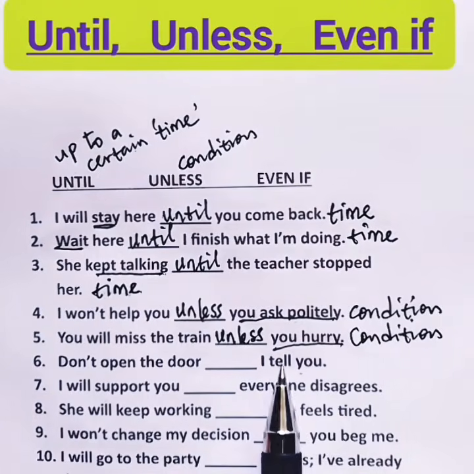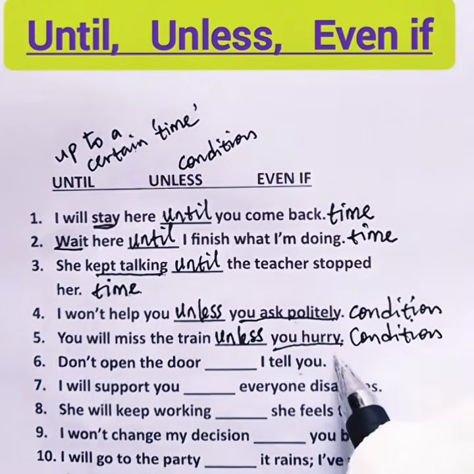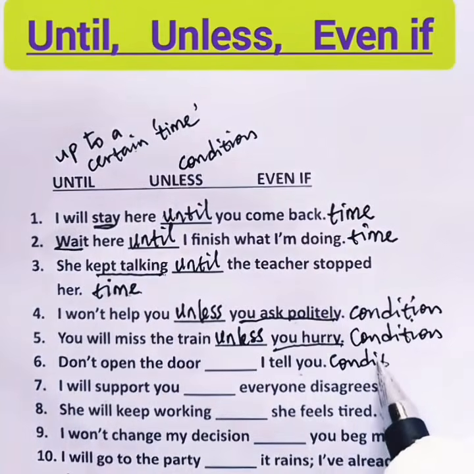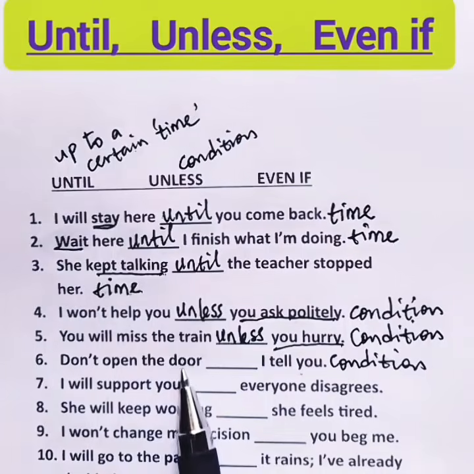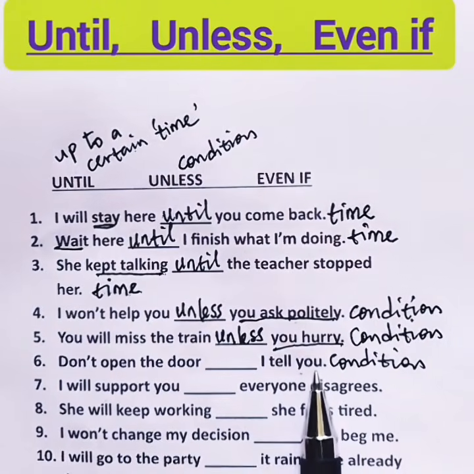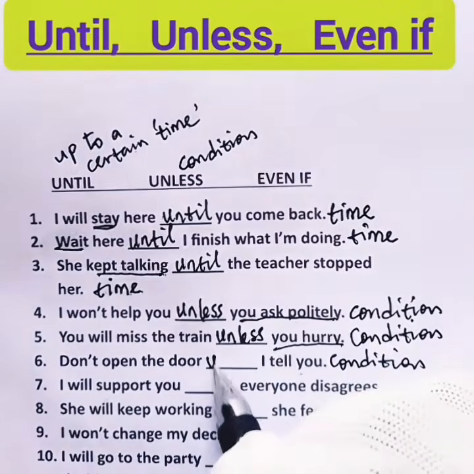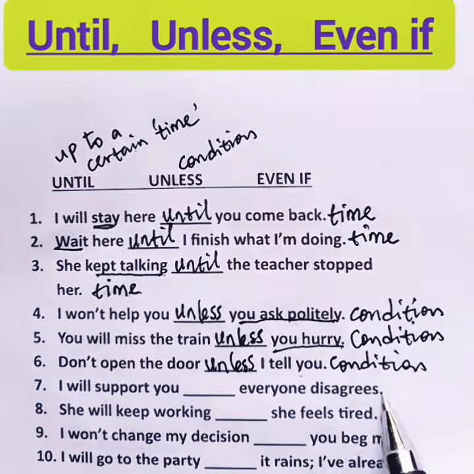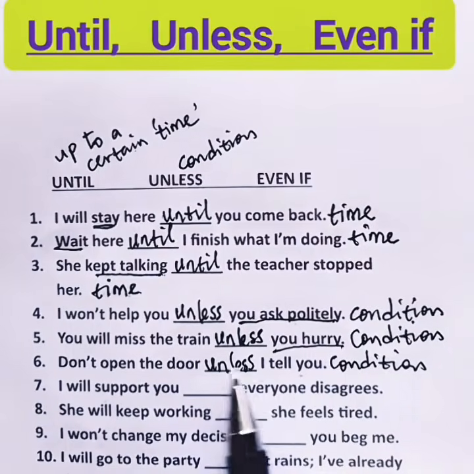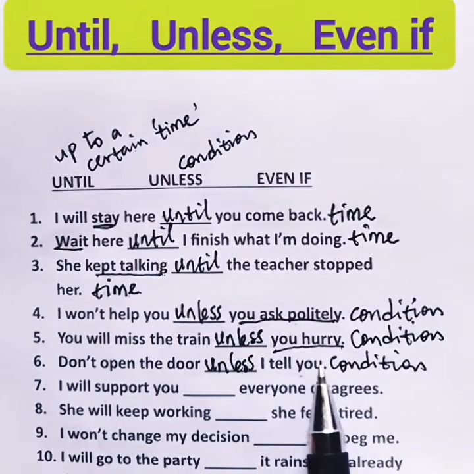6. Don't open the door, blank, I tell you. Here we have a condition for this action to take place. So this is about condition. In other words, you will only open the door if I tell you to do so. Don't open the door unless I tell you. Condition. Now, until can also go in this sentence. It depends on the message that the speaker wants to pass across to the listener.